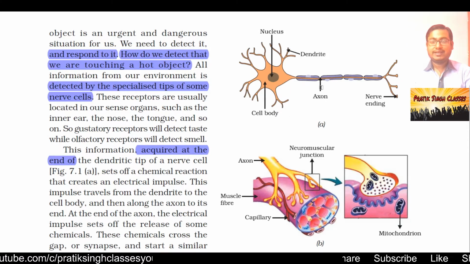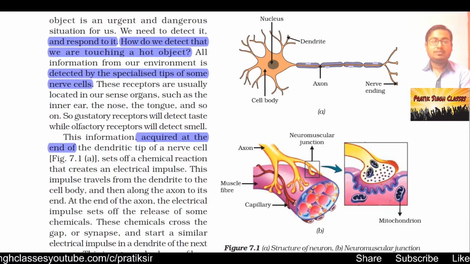As you can see here, nucleus, dendrite, axon, cell body, nerve ending. These axons, the nucleus, dendrites are all meant to transfer the information, or the signal, from one place to another, and the information is collected with the help of the nerve ending, detected by specialized tips of some nerve cells.